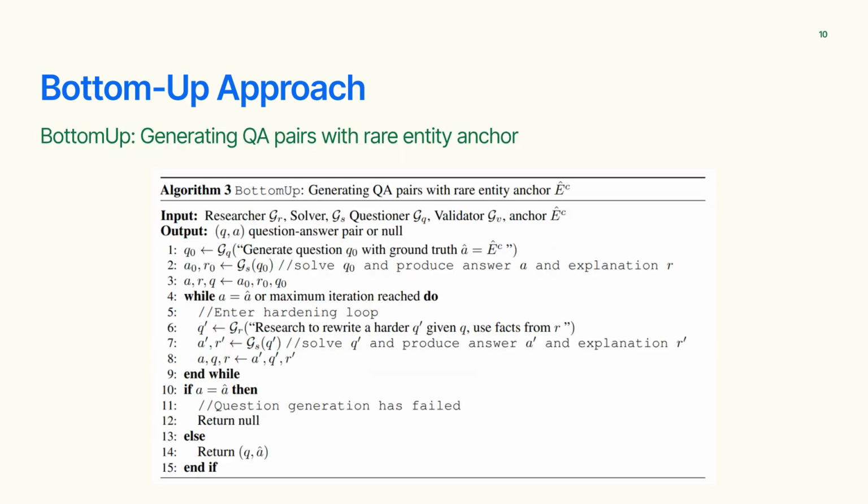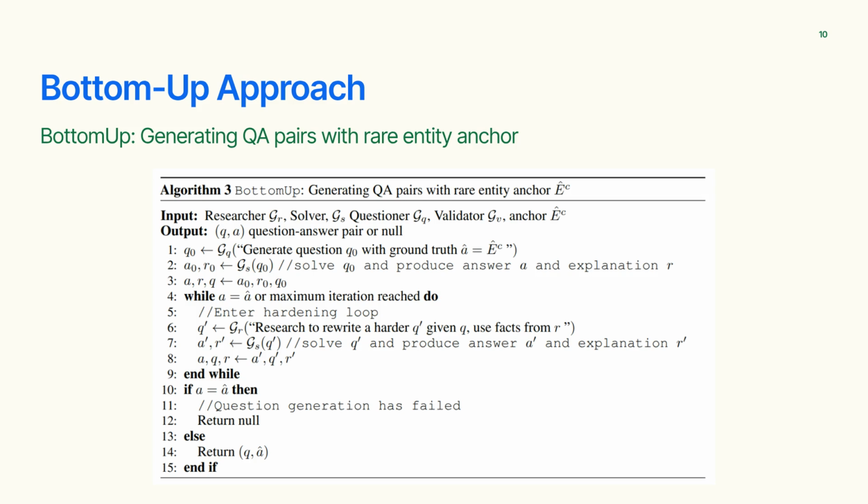The algorithm for the bottom-up approach outlines how QA pairs are generated. Goal: create difficult questions that point to one rare or uncommon entity as the answer. How it works: pick a rare entity, something with little web presence, to serve as the fixed answer. The question creator agent makes a simple question about it. The solver agent tries to answer. If it gets it right, the question is rewritten to hide clues or add extra reasoning steps.